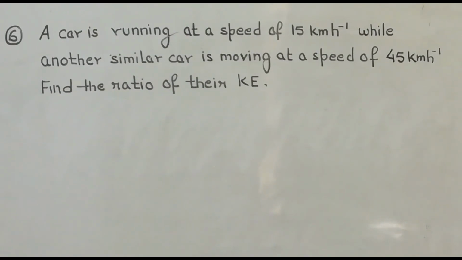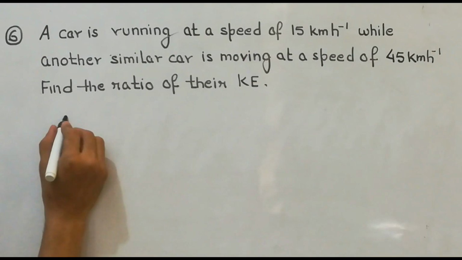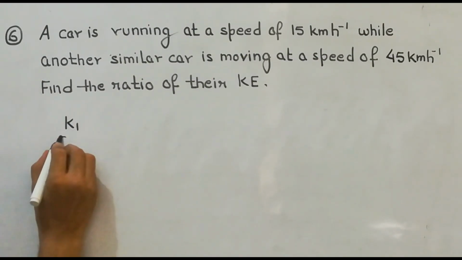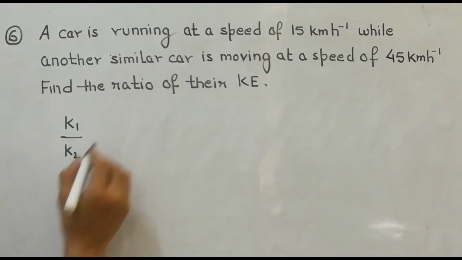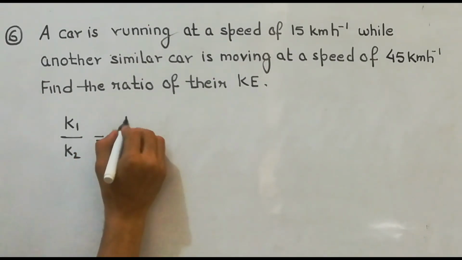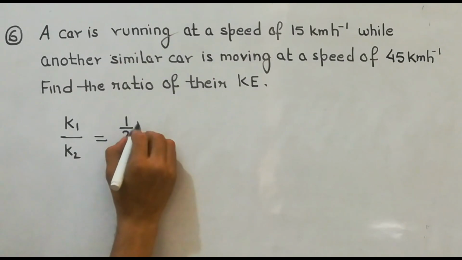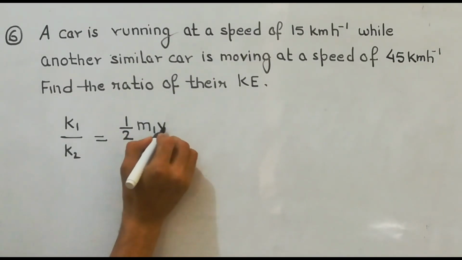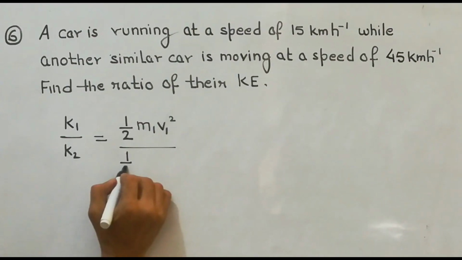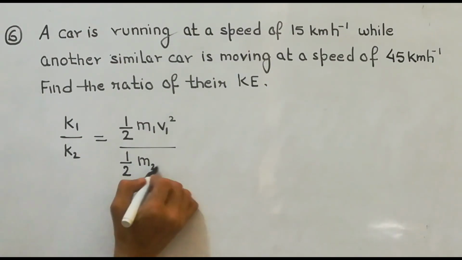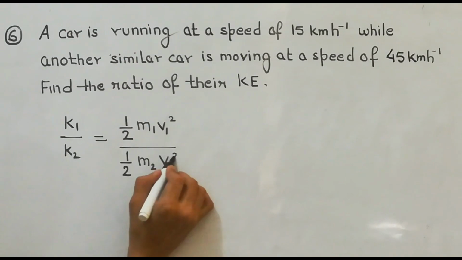Now we have to compare their kinetic energy. So we can write it like this: kinetic energy of first car to be compared with kinetic energy of second car. Formula for first one will be half m1 into v1 square. For second one it will be half m2 v2 square.